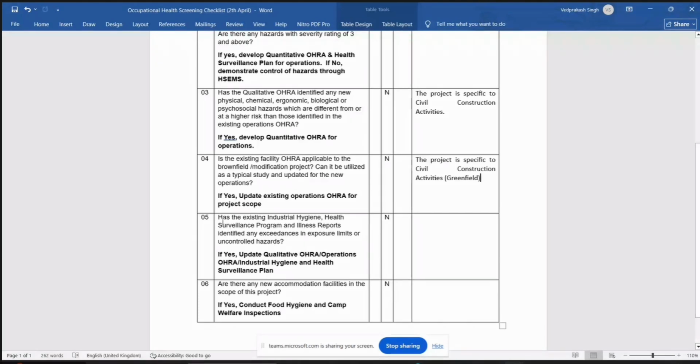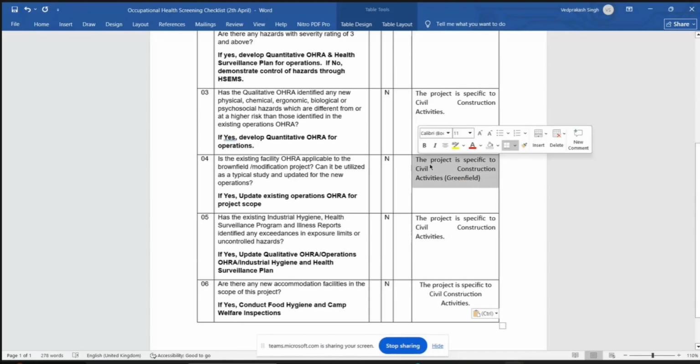So we are putting some terms, that is standard terms for our ADNOC for this. If you don't know and understand it, you let us know. This is greenfield, that's why this is simple. If it is brownfield, this study will be a big one. Okay. So here, has the existing industrial hygiene health surveillance program? Same thing, put greenfield area. Greenfield, same. When you say existing, put greenfield.